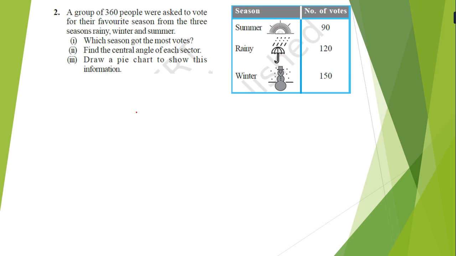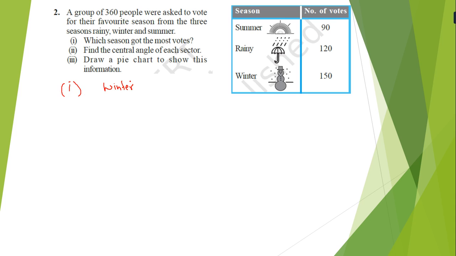Now a group of 360 people were asked to vote for their favorite season from the 3 seasons: rainy, winter and summer. So which season got the most votes? If you see, winter has 150. Second is rainy season and third is summer season. So which season is the most? Question number one, the answer is winter season.